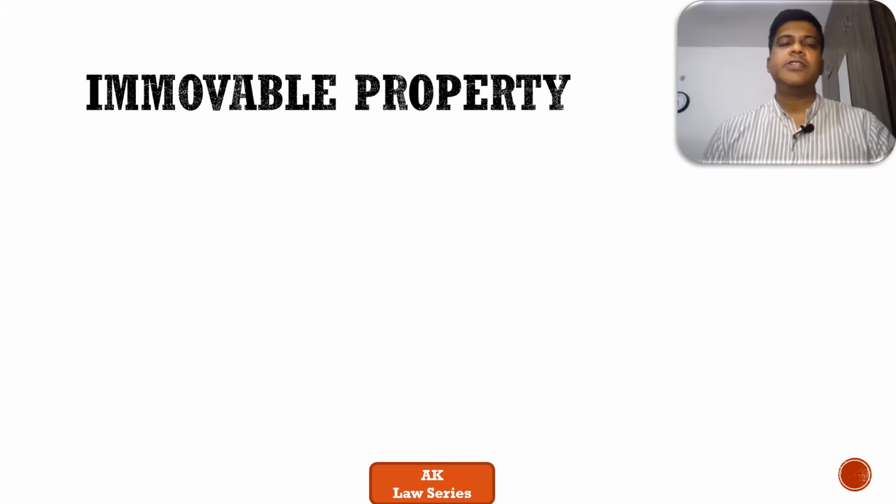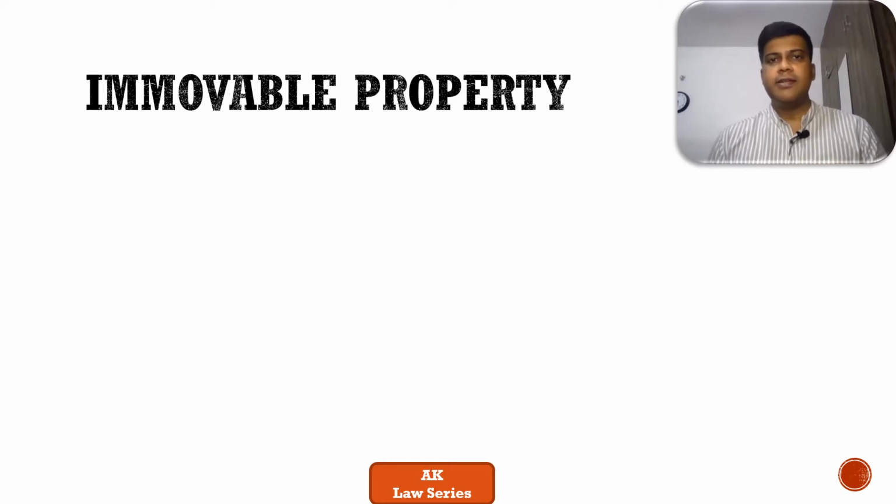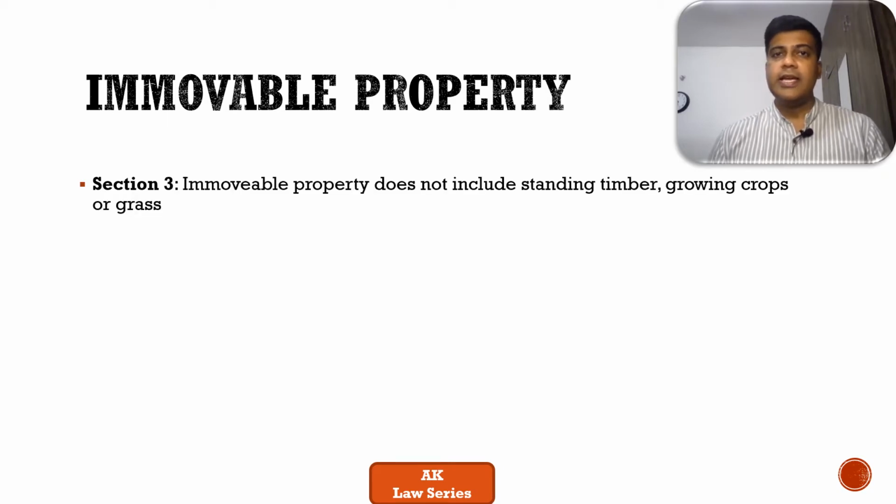As we saw the essentials of the Transfer of Property Act in our previous slide, let's try to understand what immovable property is. Immovable property is not defined in TPA at all. Section 3 defines what is not immovable property. That definition gives us a clue as to what can be considered immovable property. It says immovable property does not include timber, growing crops or grass. These are the three things which are not part of immovable property, the rest all is.